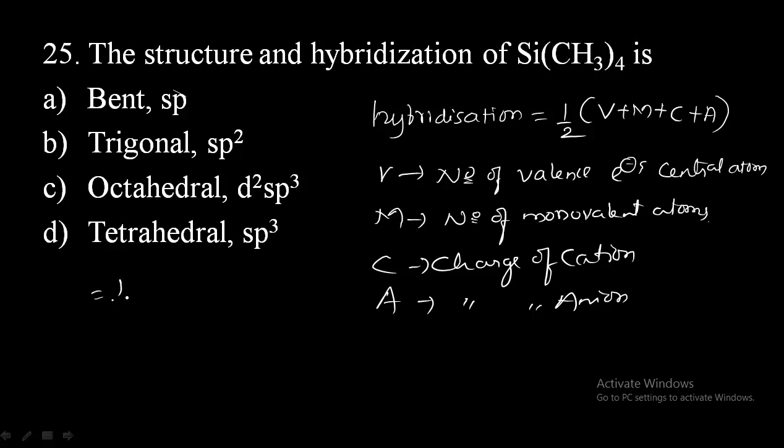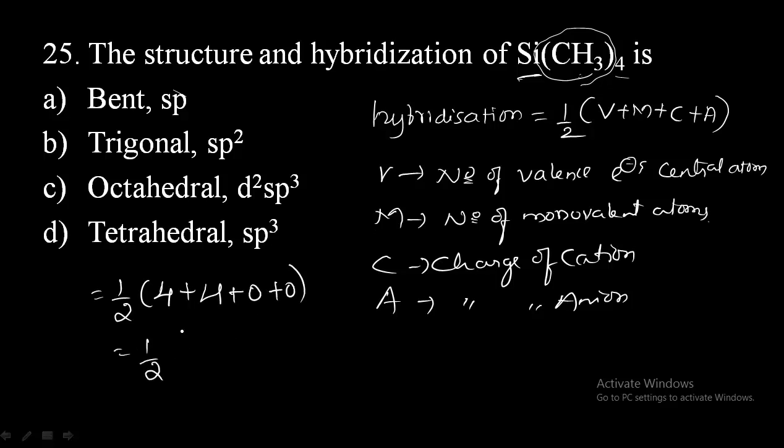First see, half into V means number of valence electrons. In Si, how many valence electrons are there? Since it is surrounded by 4 CH3, the number of valence electrons would be 4. Plus number of monovalent atoms surrounded to silicon. How many methyl groups are there? 4. So it is plus 4. And is there any cation? No. And is there any anion? No. So cation charge is 0, anion charge is 0.